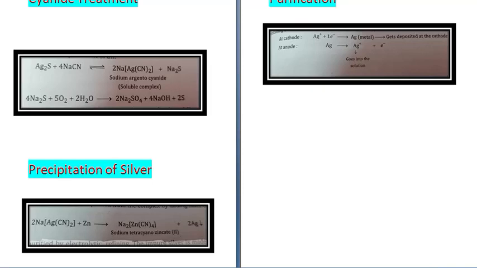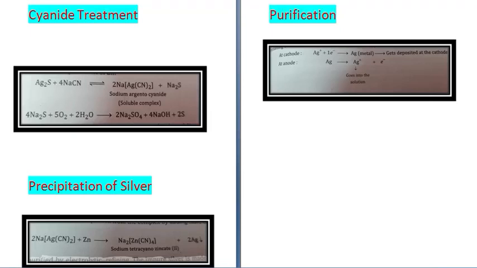Next step is purification. Now this silver which is precipitated is purified by electrolytic refining. Impure silver is made anode, pure silver is made cathode. In an electrolytic tank, a solution of silver nitrate containing 1% nitric acid is used as electrolyte. Previously, we were using sulfuric acid. Here we are using nitric acid because the solution is silver nitrate.